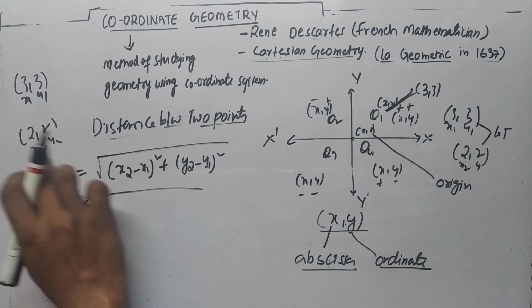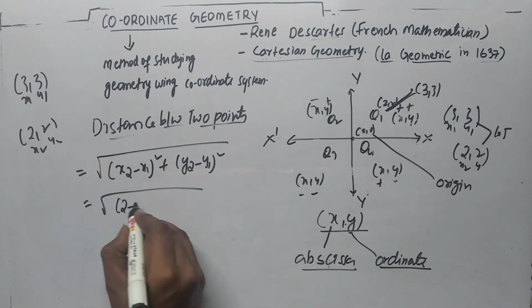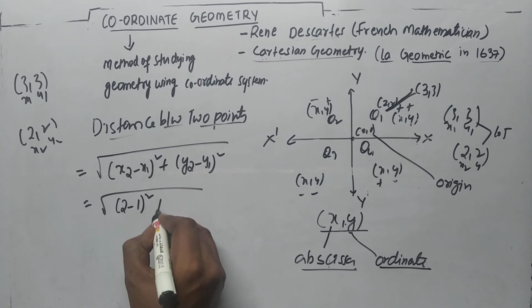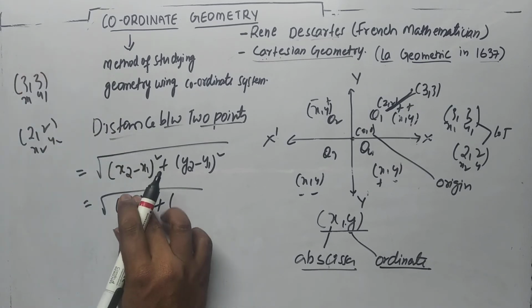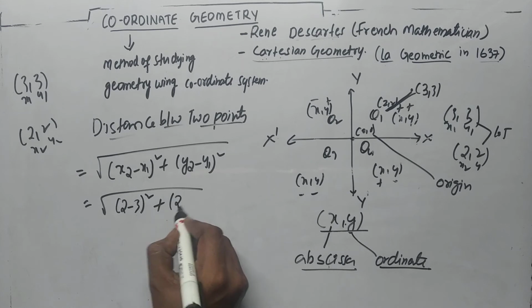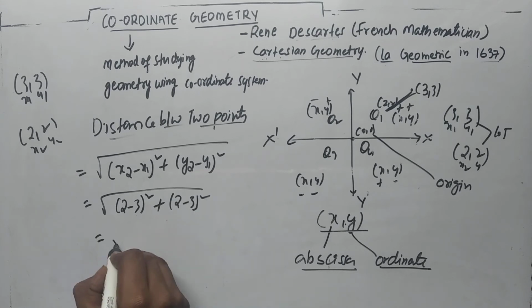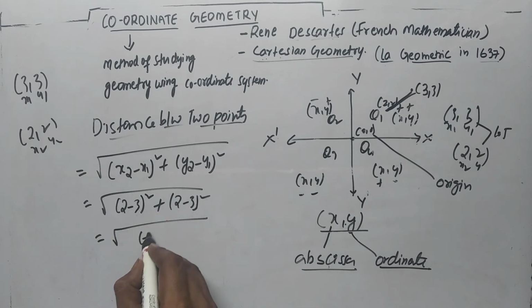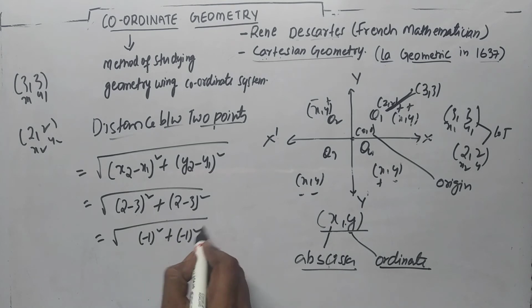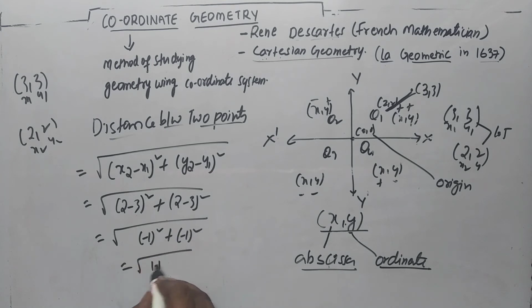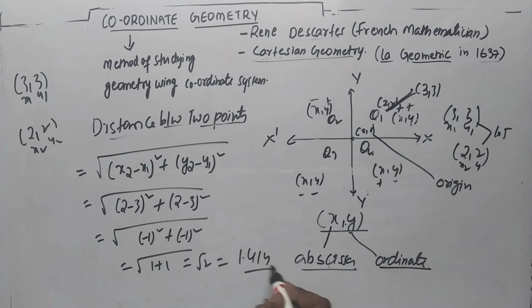So what is x2 minus x1? 2 minus 3, whole square. Again here we have 2 minus 3, whole square. So 2 minus 3 is minus 1, whole square. Here also we have minus 1 whole square. So minus 1 whole square is 1, plus 1. So we got root 2. Root 2 is 1.414, which is approximately equal to 1.5. So we can find the distance between 2 points with the help of the coordinate system.